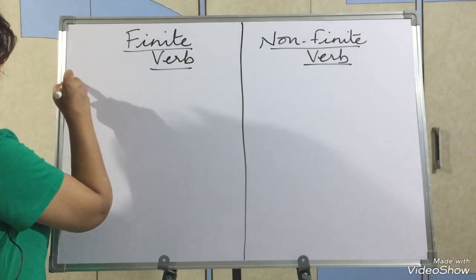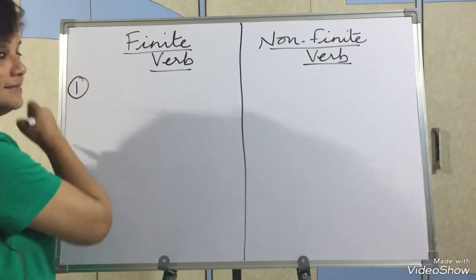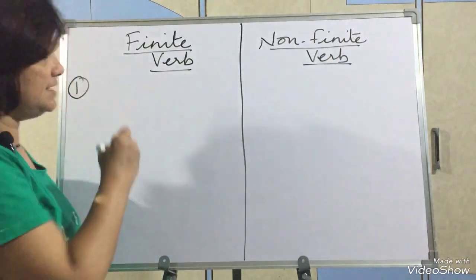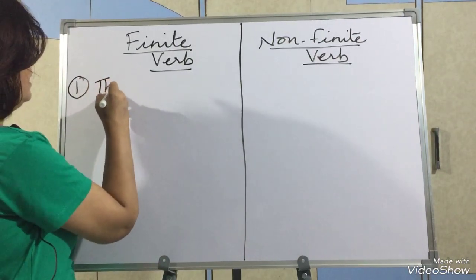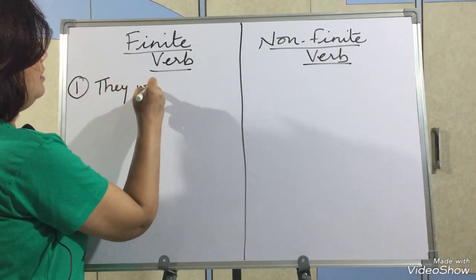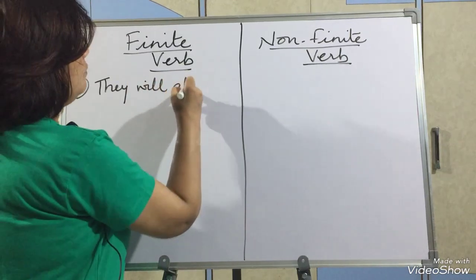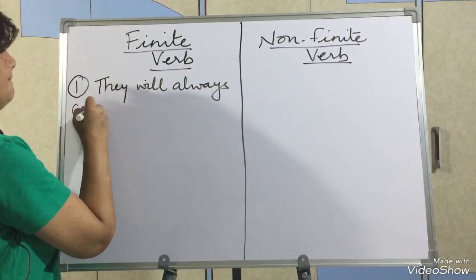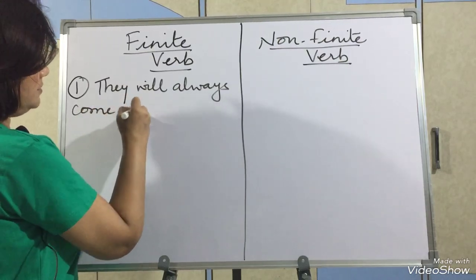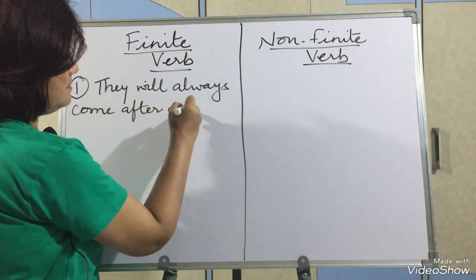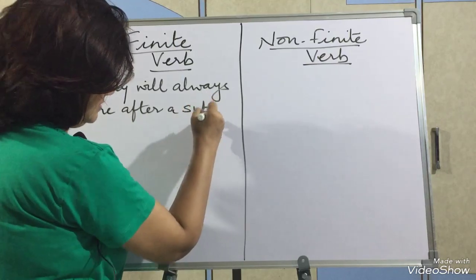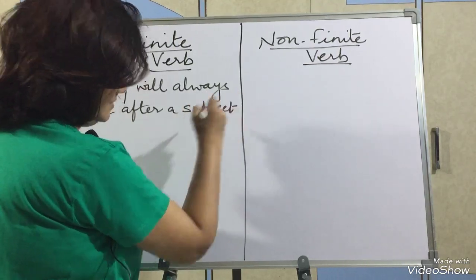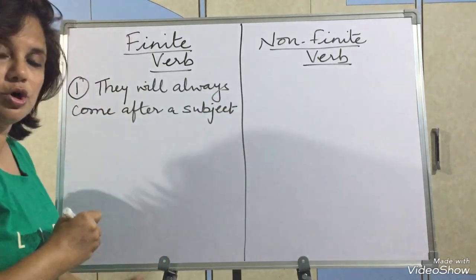First point of difference: finite verbs will always come after a subject. Subject is the doer of the action.